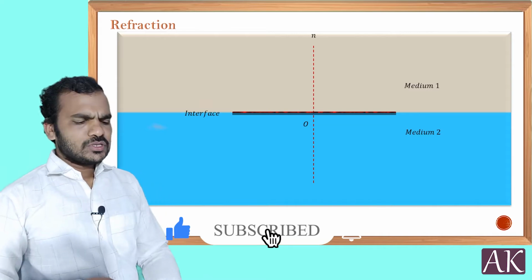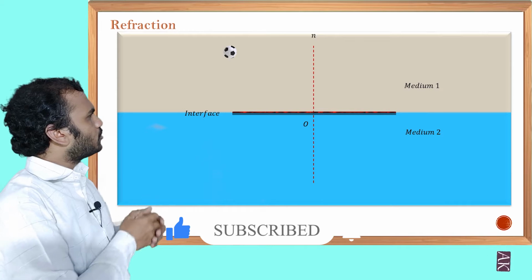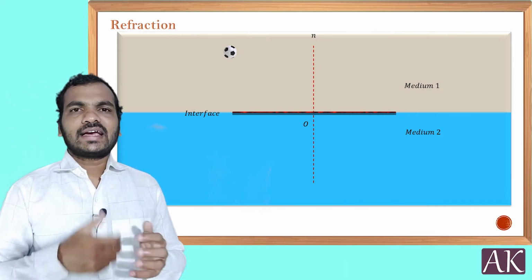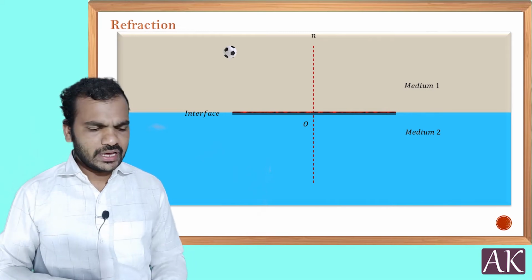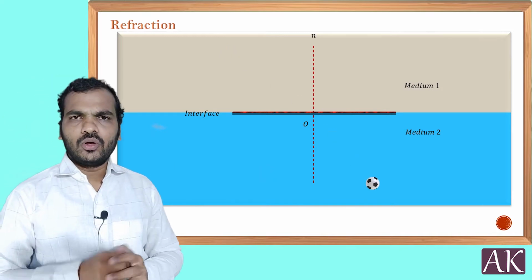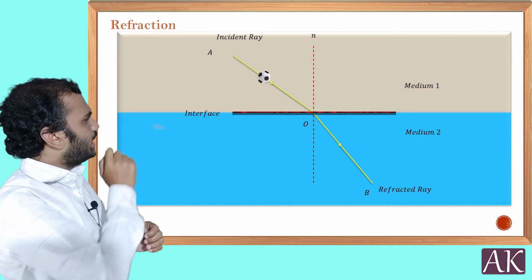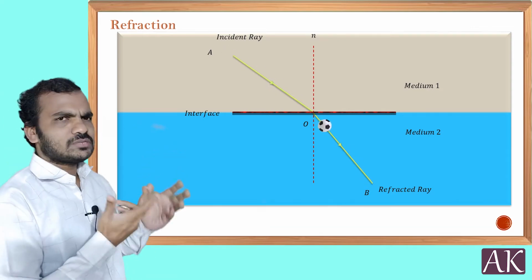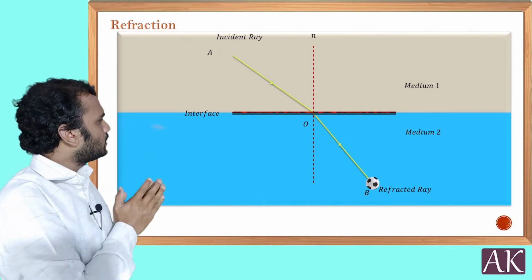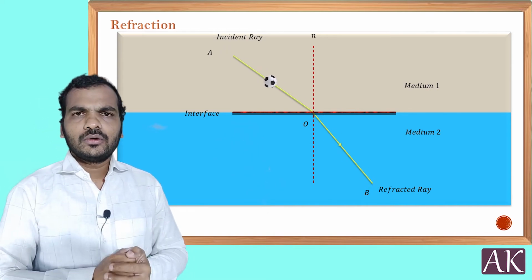Now if I take a light ray, to trace the ray I'm taking a football, and the motion of the football is exactly the same as the light ray direction. Let us make the football move, and it is incident at point O on the interface. You can see clearly, as it moves from A to that point, it comes straight, which is basically the incident ray. And after O, it does not continue the same path. After O, it changes direction a bit and moves to B.